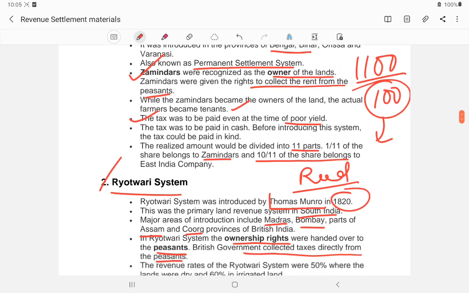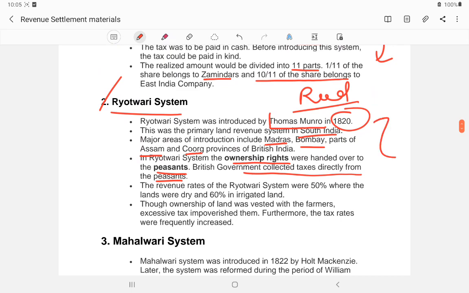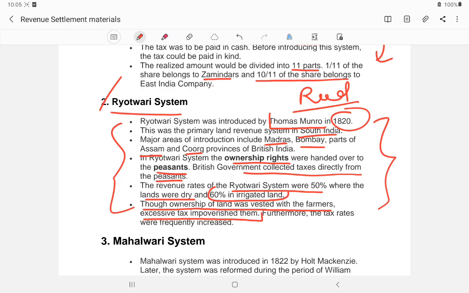Unlike the Permanent Settlement Act, in the raitwari system the farmers were the main collectors, not the zamindar. The revenue rates of the raitwari were 50% where the land was dry, and 60% for irrigated land. Though the ownership of land was vested with the farmers, excessive tax impoverished them. Furthermore, tax rates were frequently increased.